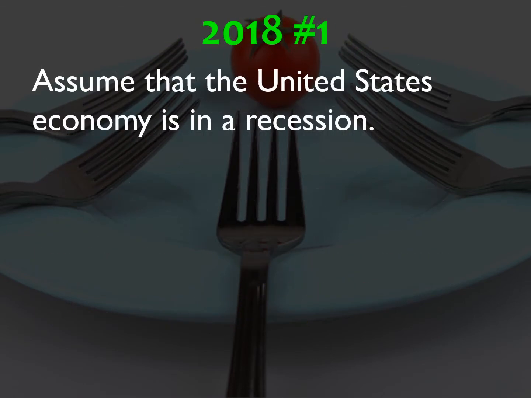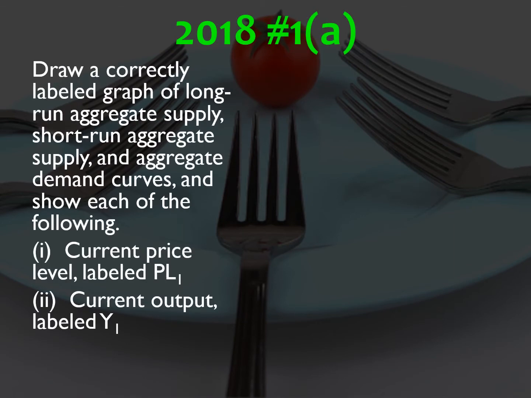2018, number 1. Assume that the U.S. economy is in a recession. Gosh, you don't say. Part A, draw a correctly labeled graph of long run AS, short run AS, and AD curves showing each of the following: current price level, current output.